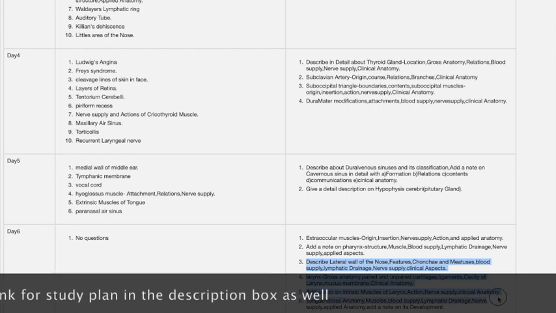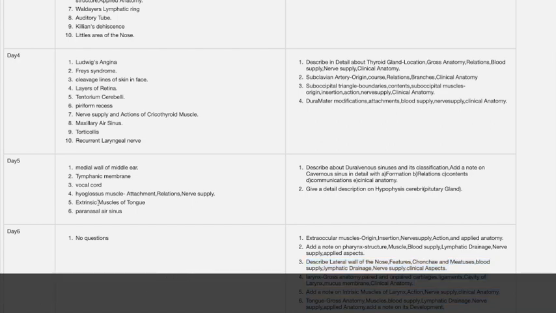This is a very important question. Next is the intrinsic muscles of larynx. These 2 topics come under the same topic. Intrinsic muscles of larynx, it is very important. And tongue. Tongue is also a very easy and important question. So if time permits for you on the 6th day, please revise all these questions.